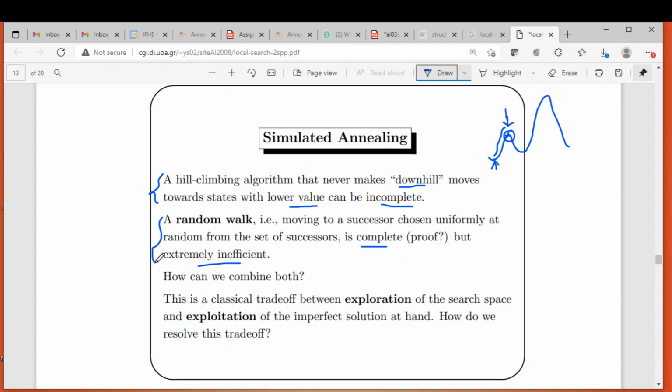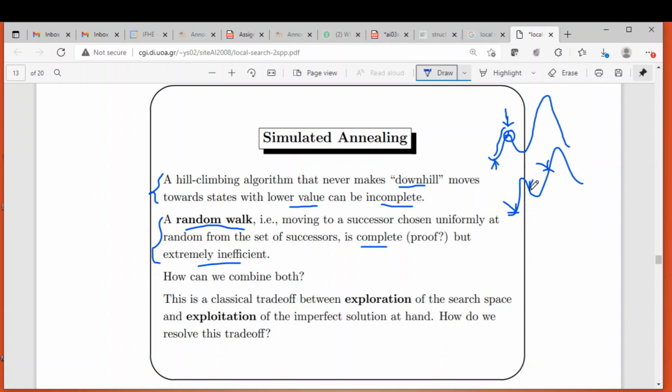And this is another extreme case, which asks the algorithm to perform random walk in every situation, which means that if you start from here, so if this is the initial state, then the next state will be found randomly. You won't find the successor; randomly you pick any point in the state space and that will be the next state. For example, if this is the random point you got, then this will be the next state. Again randomly pick something else and check, and this is the next state.